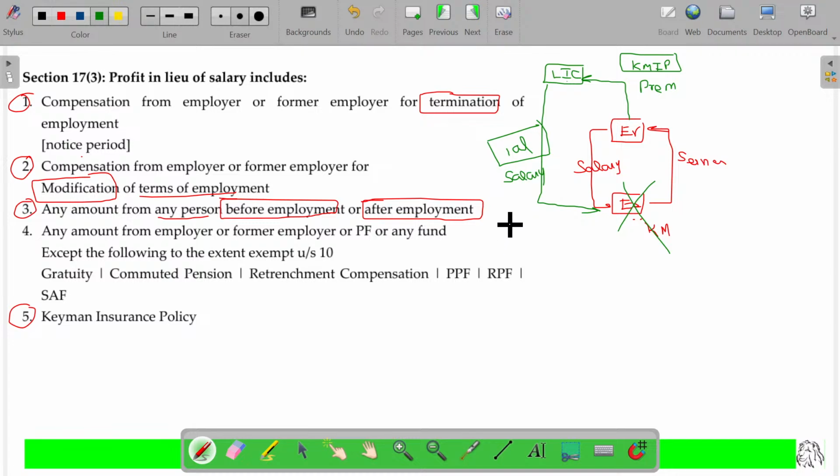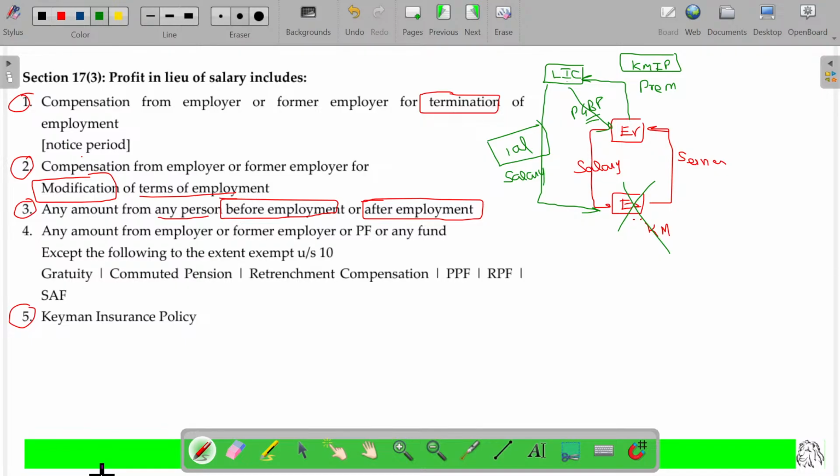So what is the benefit for the employer? Because of insuring the employee as a key man by paying the premium, the employer also will get the compensation. If the employer gets any compensation for the key man insurance policy, then it will be considered as profits or gains from business or profession, PGBP, under Section 28. If the employee gets it, then it will be considered as salary. If there is no employer-employee relationship and some third party gets it, then it is considered as income from other sources. So this will fall under 3 different topics.